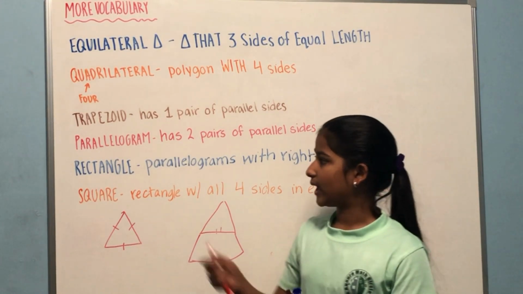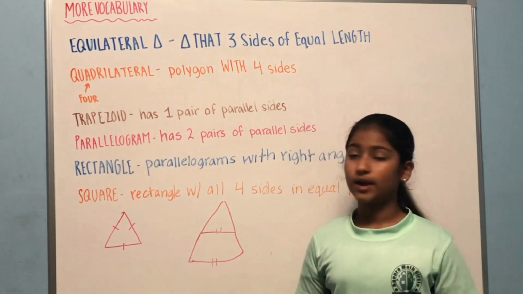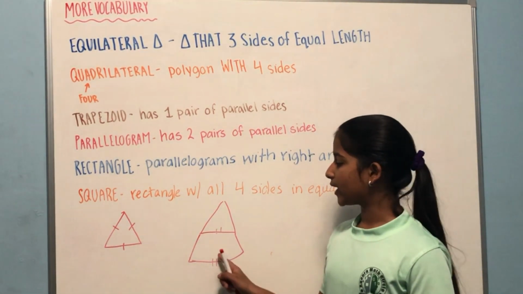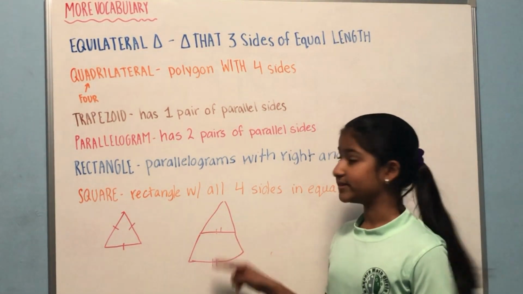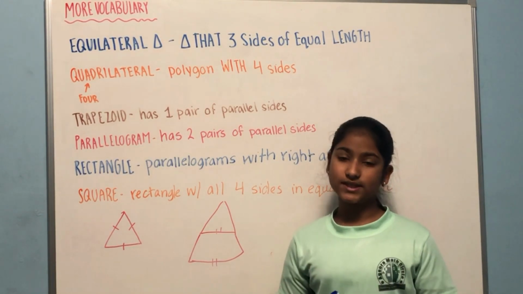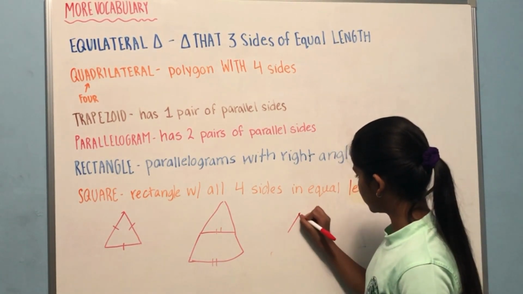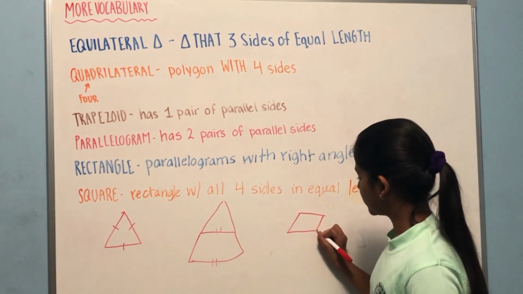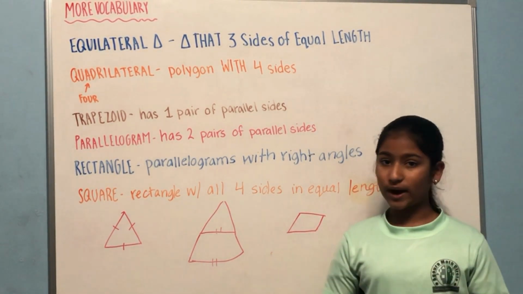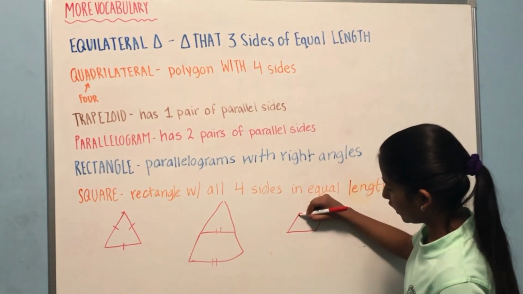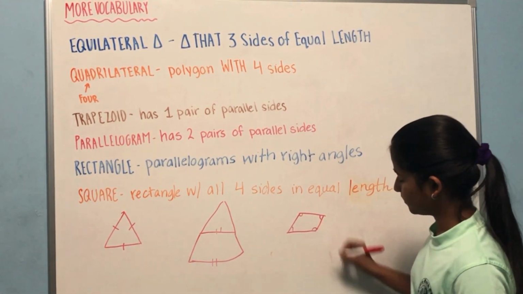Let's go on to a parallelogram. A parallelogram has 2 pairs of parallel sides. So unlike a trapezoid, which has 2 sides that are going to intersect, all of the sides are parallel. And it usually looks like this. Although there are various forms of parallelograms, such as rectangles, this is the most common one, and this one does not have any right angles.